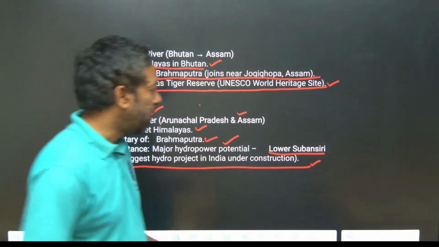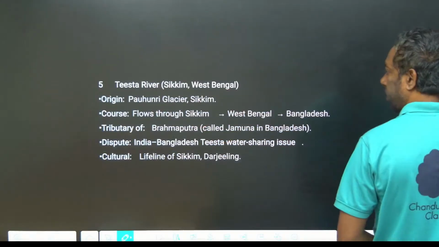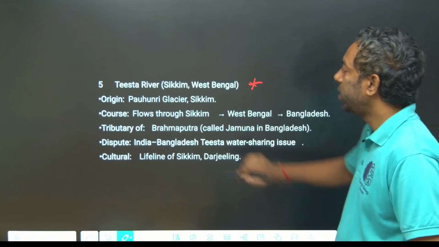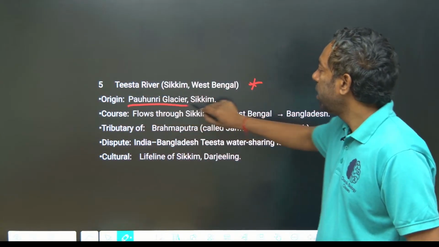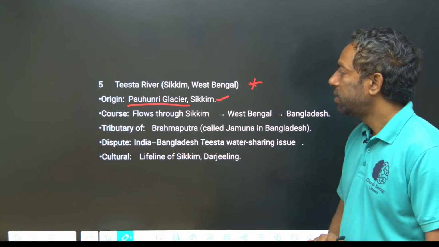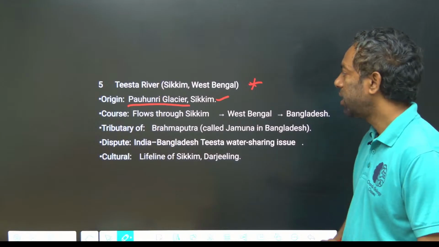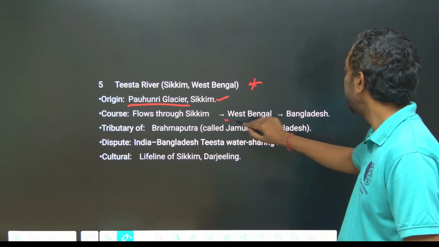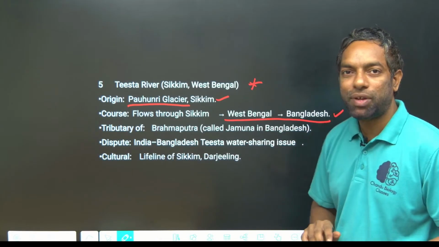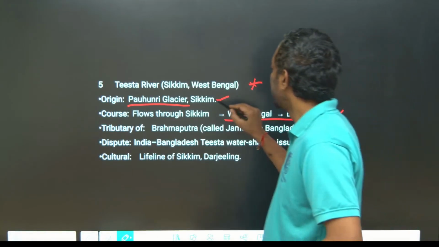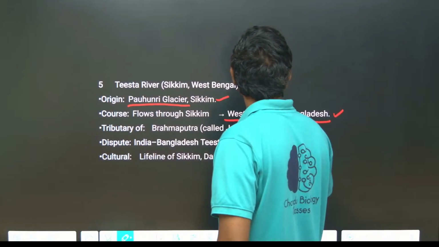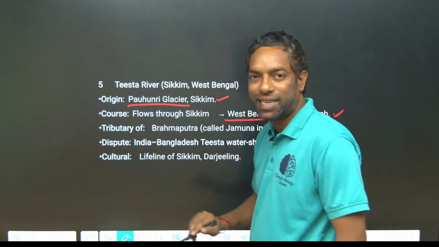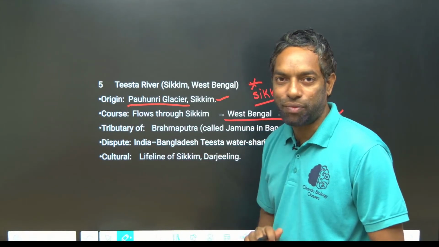Next, Teesta river, this is important. It originates from the Pauhunri glacier in Sikkim. It courses through Sikkim, West Bengal and Bangladesh. Sikkim state, guys, the first river that comes from Sikkim is the Teesta river.